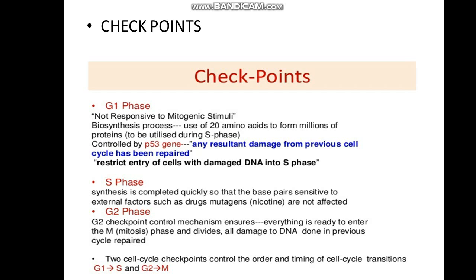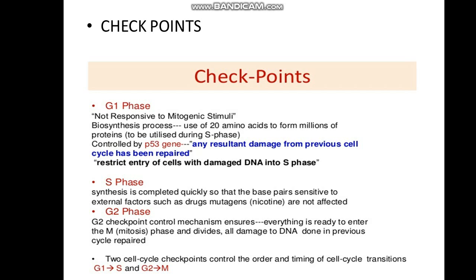Then comes the G2 phase. In G2 phase there is a checkpoint working, and in this checkpoint it is determined whether the cell has to proceed to M phase or not. Here it will be checked whether all the damage to the DNA is repaired, or whether there is any damage in the cells, chromosomes or DNA. If there is any damage, then the cell will undergo apoptosis. Otherwise, the cell will go into M phase or mitotic phase.